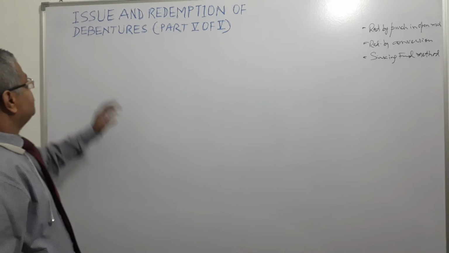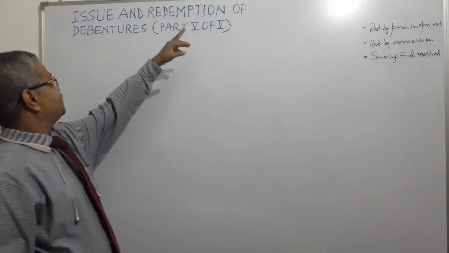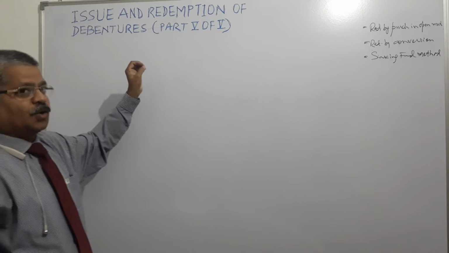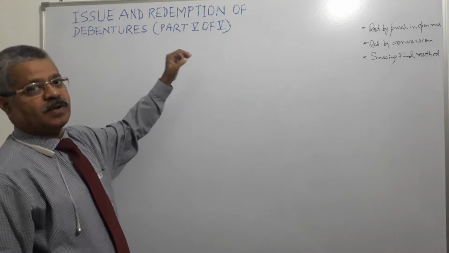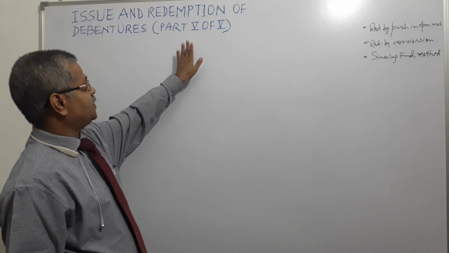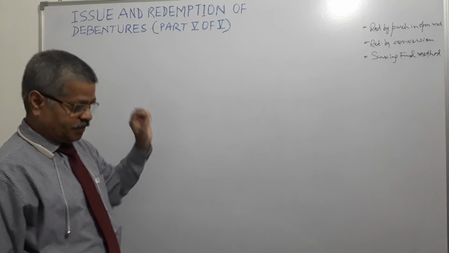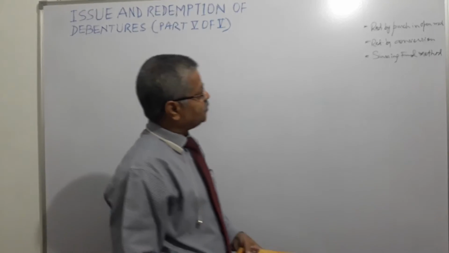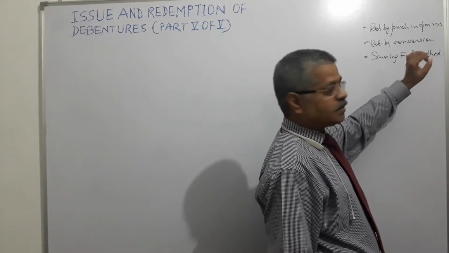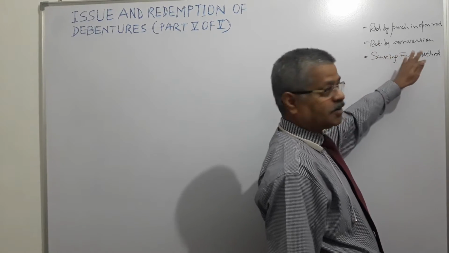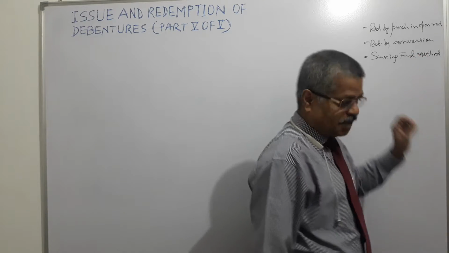Today our chapter is Issue and Redemption of Debentures. We have divided this chapter in 5 parts. 4 parts we have already covered, and this is the 5th and last part of this chapter. In this part we will discuss redemption by purchase in open market, redemption by conversion, and sinking fund method.